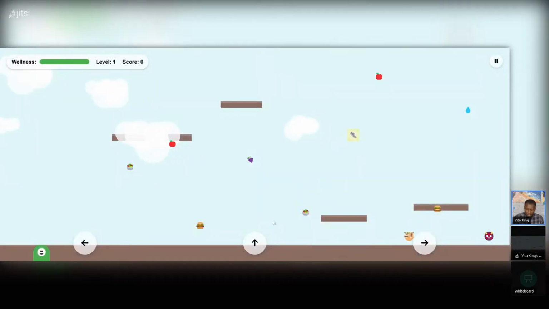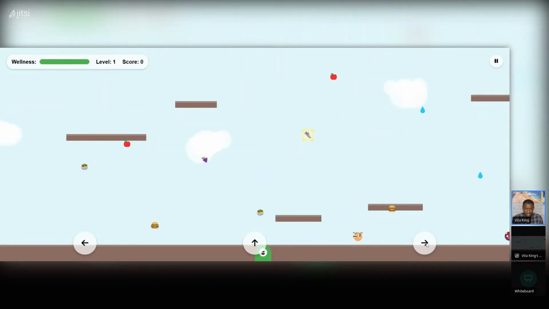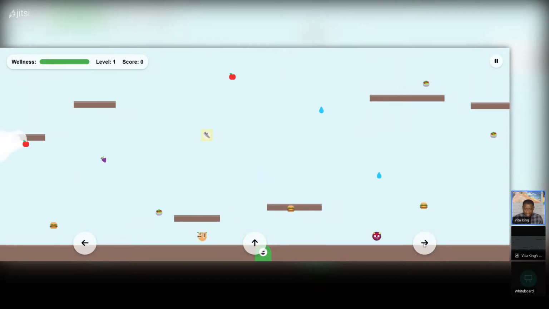So let's go. How does it work? Okay, we move forward. There it is. That's a burger, so we don't want any burger. Let's go back here. Let's jump. Is it gonna jump? Okay, so it's not jumping yet, but you see, it's functional.